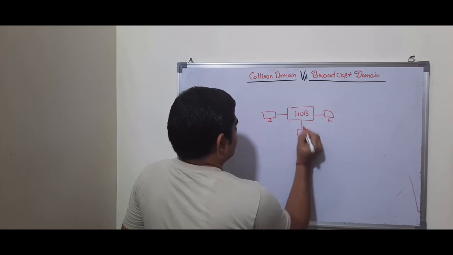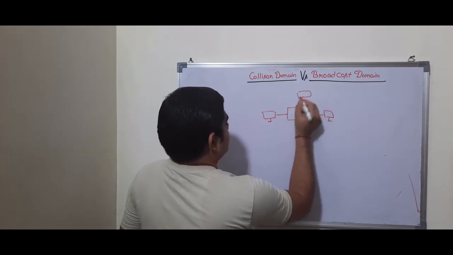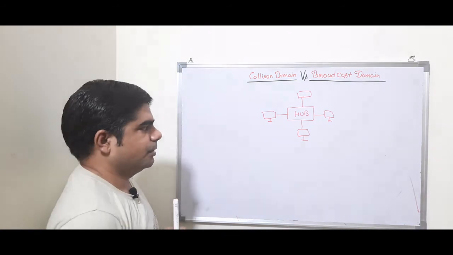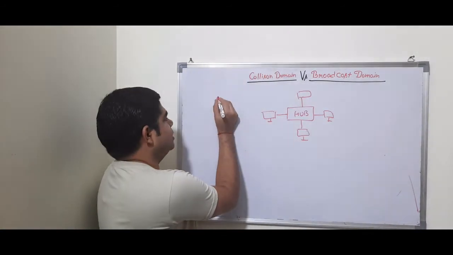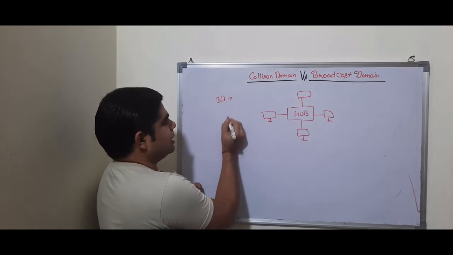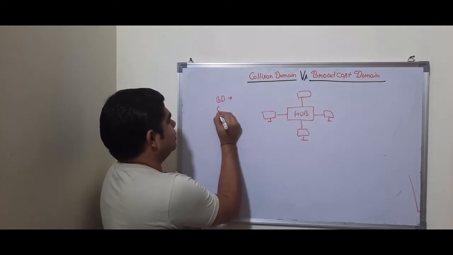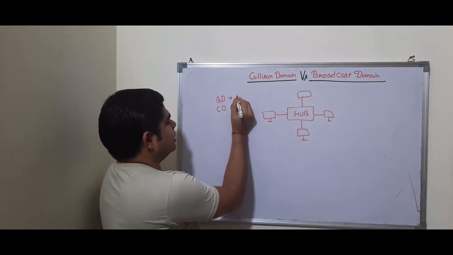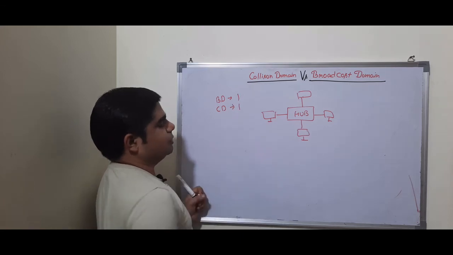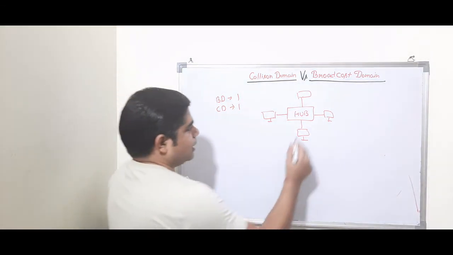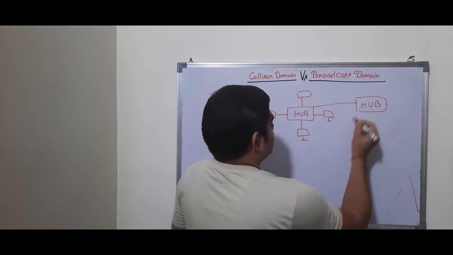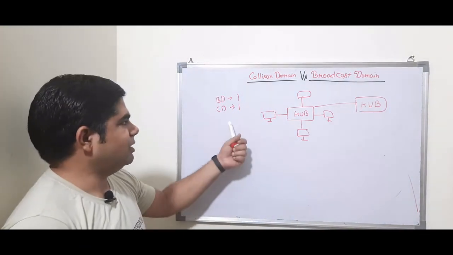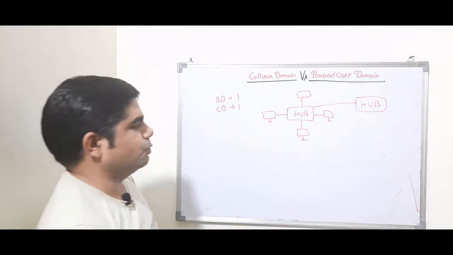I have connected 4 PCs to this hub. If anybody asks how many broadcast domains it has, because we are using a single hub, it will have one broadcast domain and one collision domain. If it is connected to another hub, then it will also have a single broadcast domain and a single collision domain.